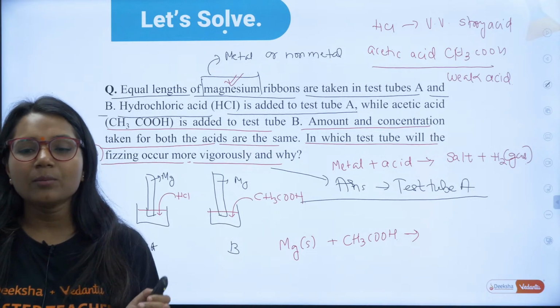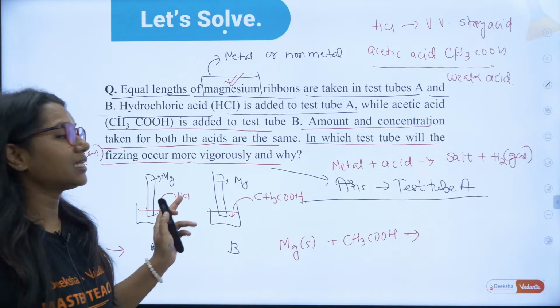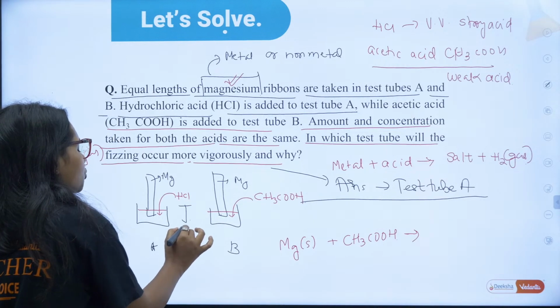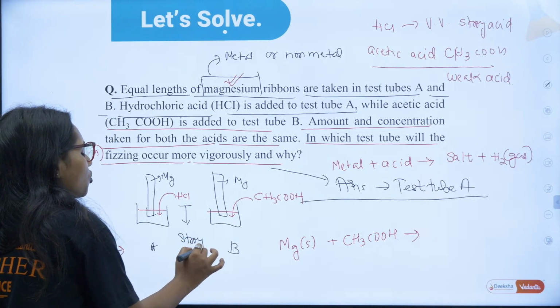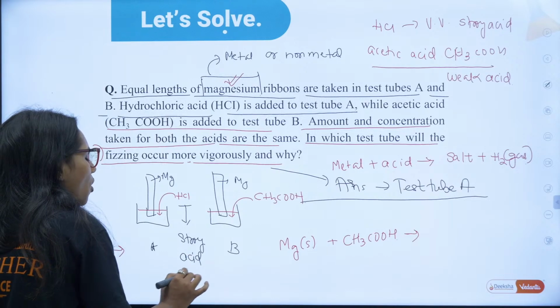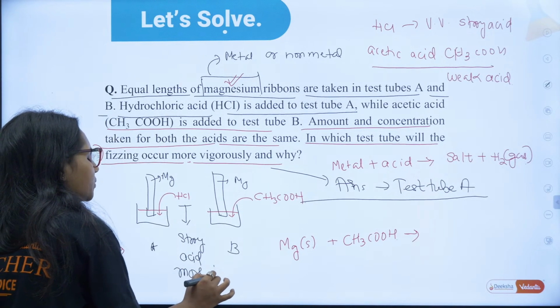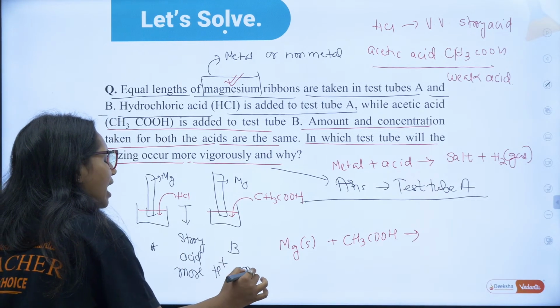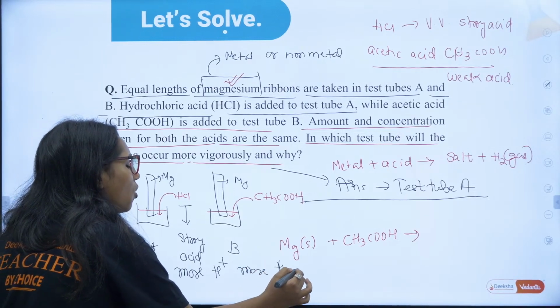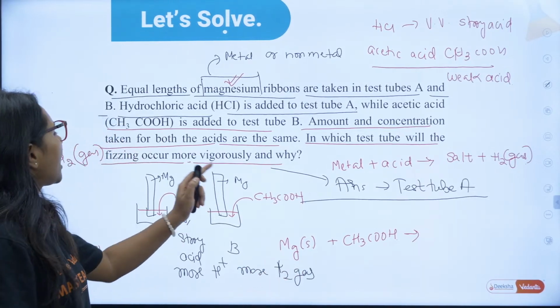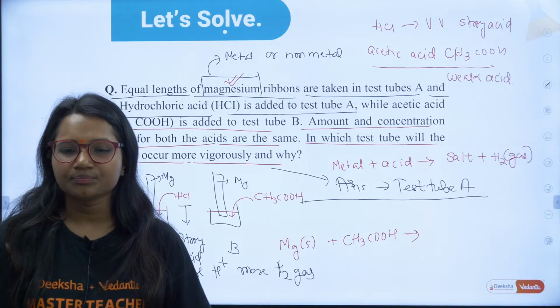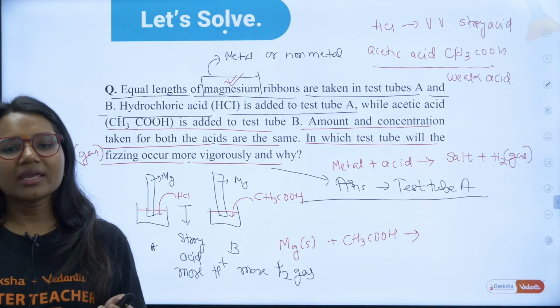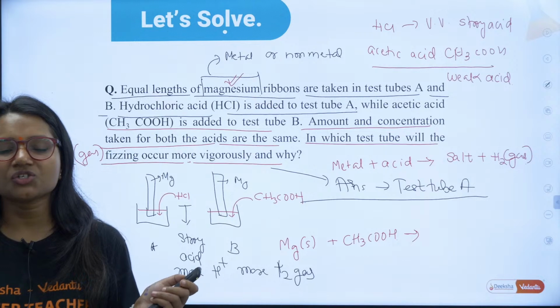Why test tube A? Because test tube A has the HCl. HCl is a strong acid. A strong acid will produce more H+. More H+ will give you more H2 gas. Is that clear to all of you? More H2 gas will produce more fizzing. Okay guys, can I move forward to the next question?